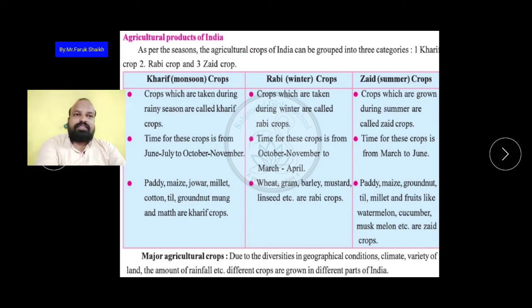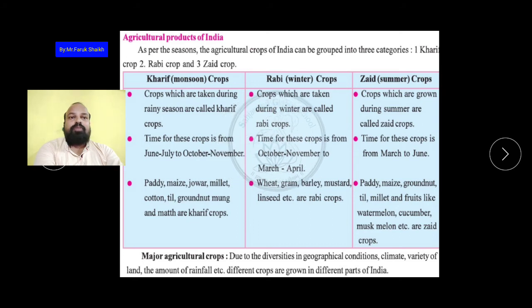Okay, here these are classified and divided into three types: kharif, which is grown in the monsoon, rabi crops, which are grown in the winter, and zaid crops, which are grown in the summer. Kharif monsoon, rabi winter, zaid summer. Is it clear? Okay, keep this in mind. So the crops which are taken during rainy seasons are called the kharif crops. So from this you can get the answer, crops taken in the monsoon are called the kharif. Clear?